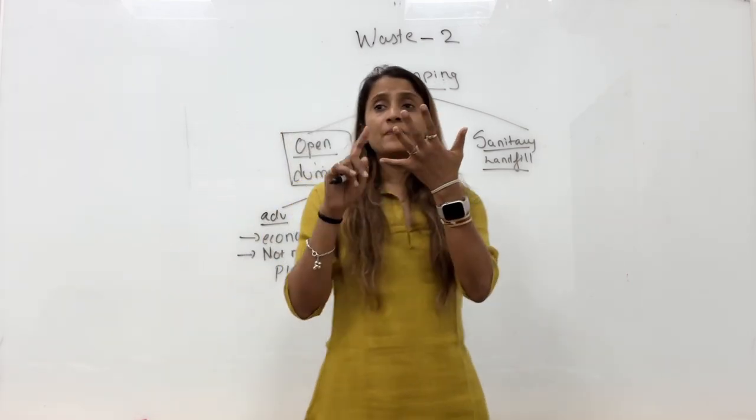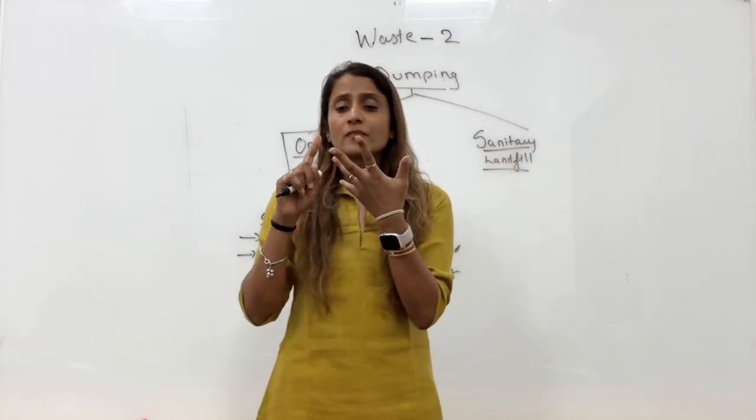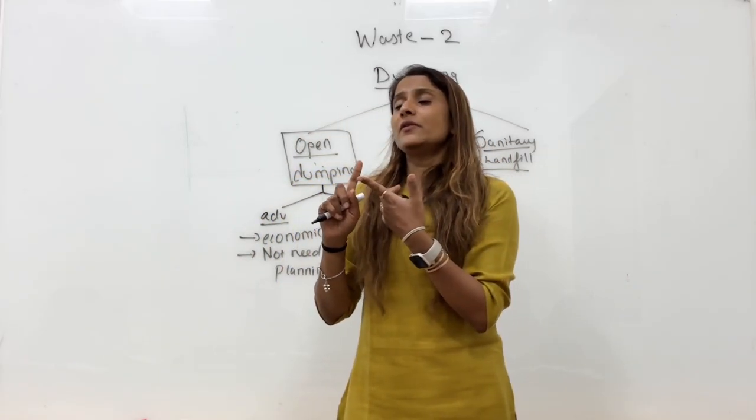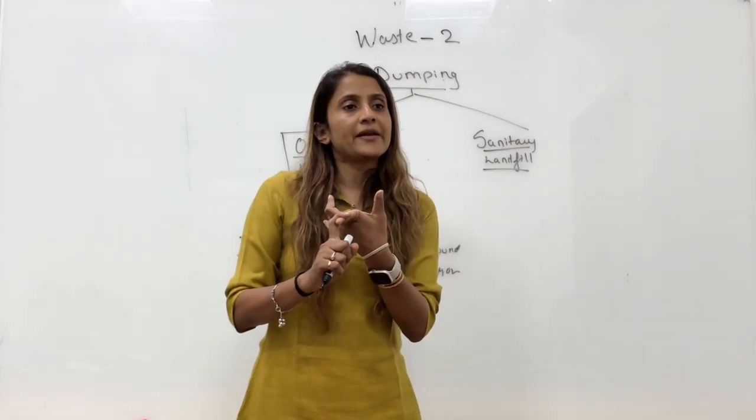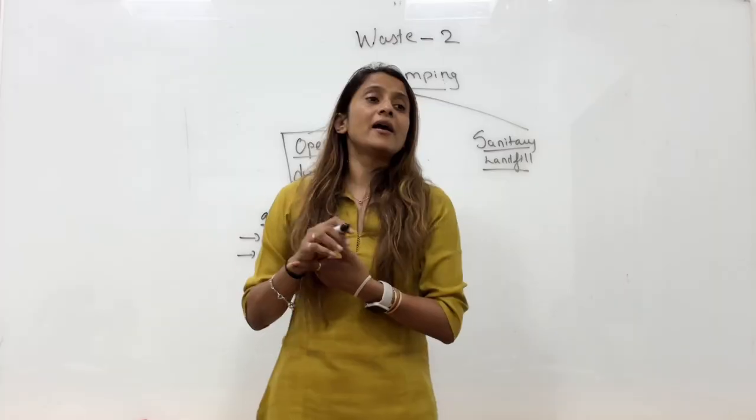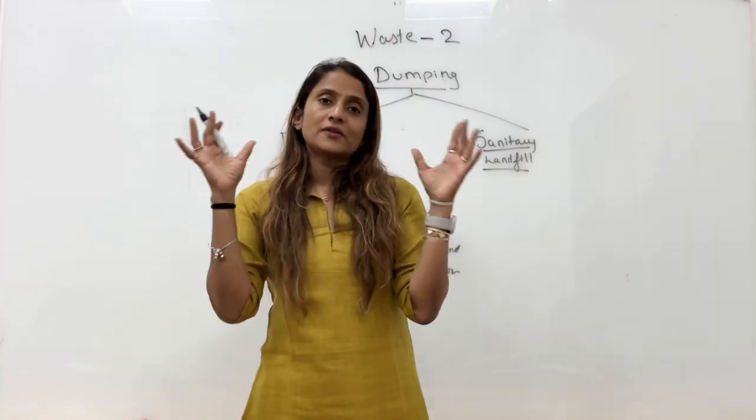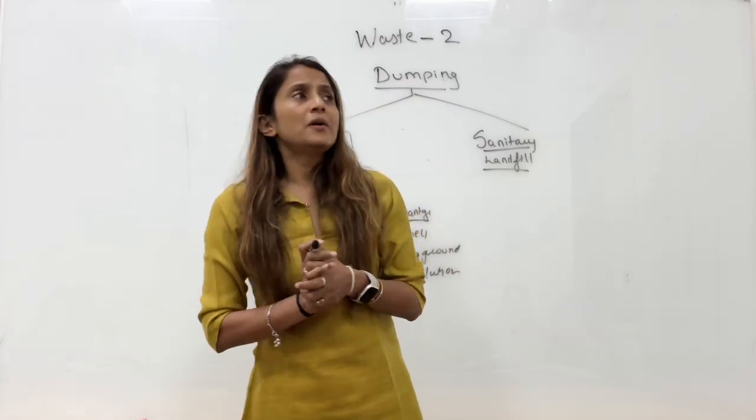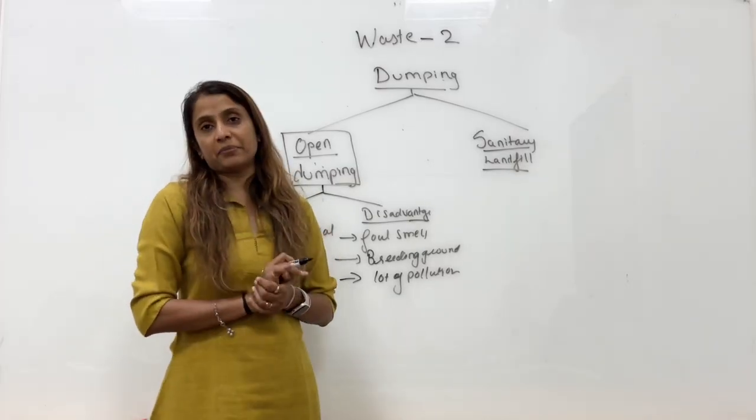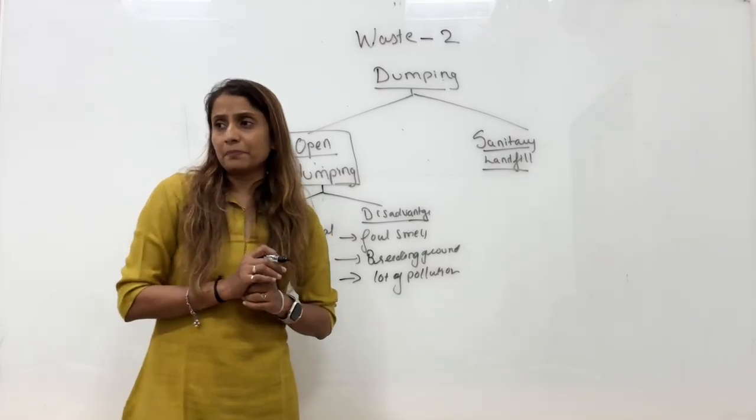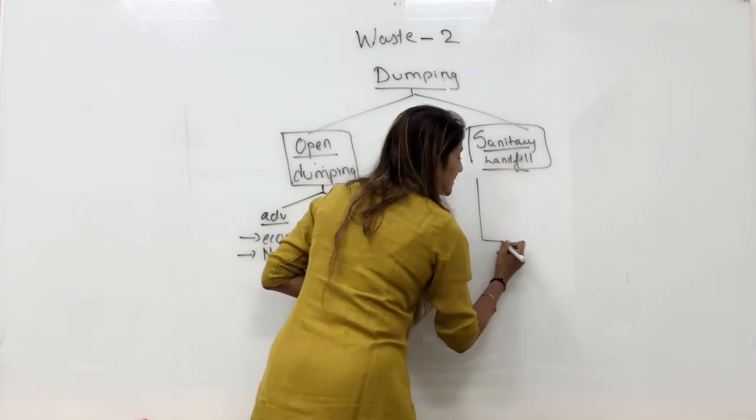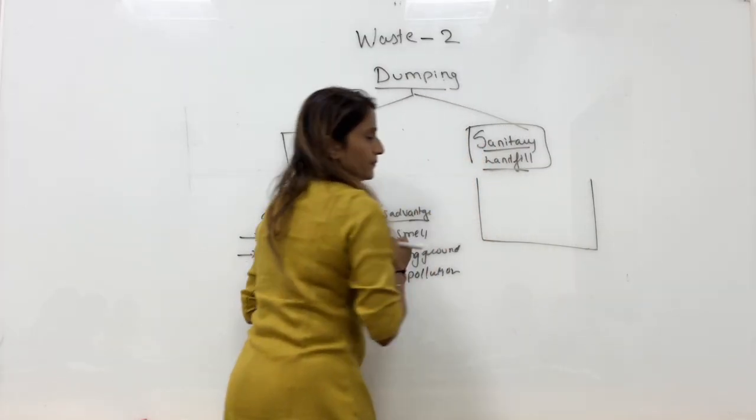Foul smell, causes pollution, becomes a breeding ground for flies, insects, mosquitoes. With the rainwater, the waste gets spread everywhere and ultimately it enters the nearby water body and it spoils the beauty of the surrounding. But we have another type of dumping which is a very, very systematic dumping. Now what is that dumping called? Sanitary landfill dumping. Let's say this is a sanitary landfill site.